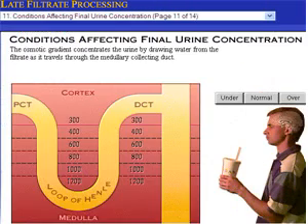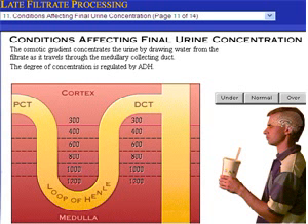The osmotic gradient constructed by the countercurrent multiplier mechanism concentrates the urine by drawing water from the filtrate as it travels through the medullary collecting duct. However, the degree of concentration is regulated by antidiuretic hormone, which controls the water permeability of the duct. As seen earlier in this topic, ADH levels vary in response to various conditions, including the individual's hydration status.